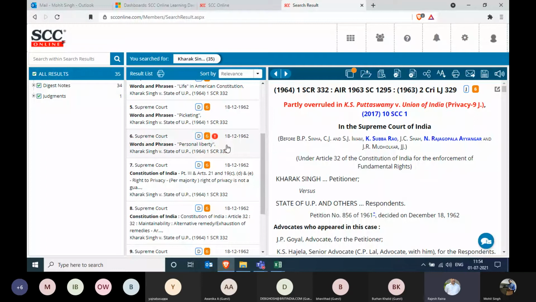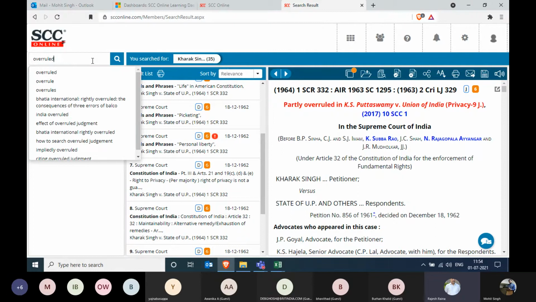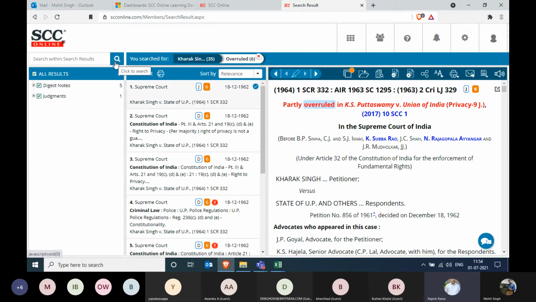What if I have more than one law point which has been overruled? One way is to scroll down and identify them one by one. The quicker method is, in the search within search results, you just type overruled and it will pull out all those overruled law points and place them in the result list. So it's a quicker method by which I can come to know which law points have been overruled.